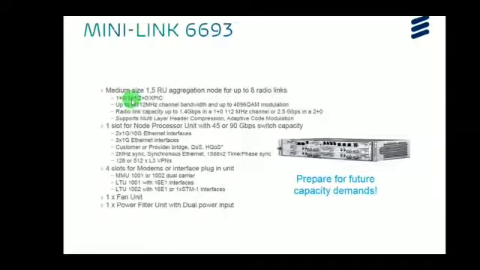It supports 1+0, 1+1, 2+0 and XPIC configuration as well. It also supports 7 to 112 MHz channel bandwidth and up to 4096 quadrature amplitude modulation. It provides radio link capacity up to 1.4 Gbps in 1+0 configuration with 112 MHz channel bandwidth or 2.5 Gbps in a 2+0 configuration. As I said before, it also supports multi-layer header compression and adaptive coding and modulation. It supports one slot for the node processor unit, that is NPU, with 45 or 90 Gbps switch capacity functionality.